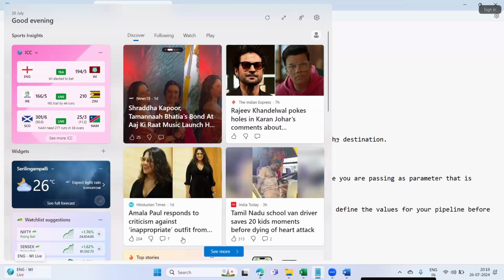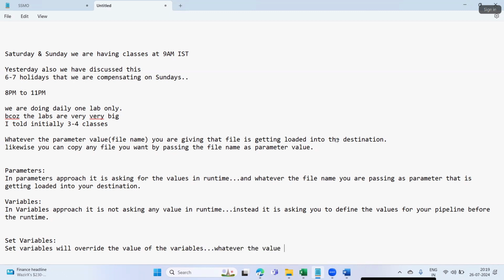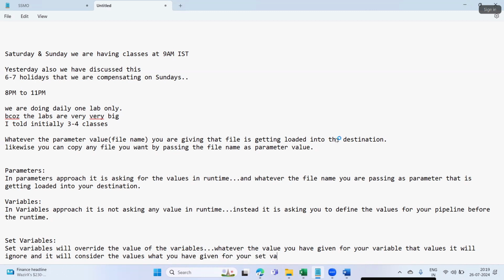Whatever value you have given for your variables, it will ignore, and it will consider the values you have given for your set variables.